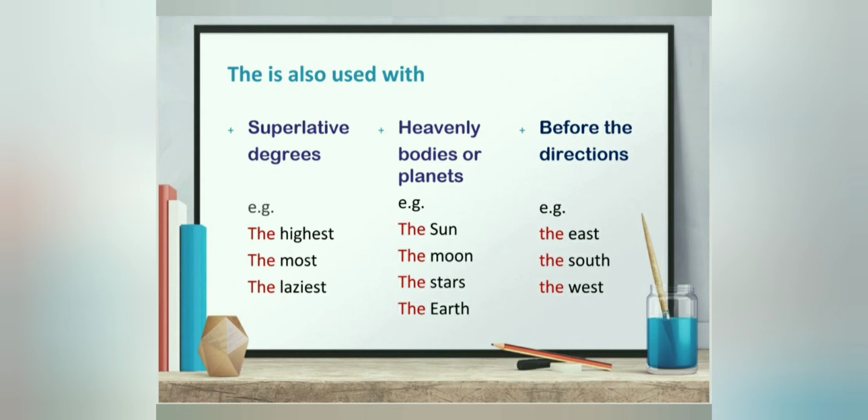Remember kids, I have told you "the" is used with specific things. That means they are unique in nature. So "the" is used before all heavenly bodies or planets. Heavenly bodies means whatever you see in the sky. The sun, the moon, the stars, and names of the planets, the Earth, the Mercury, the Venus, or before the directions, the east, the west, the south, the northeast, like that.